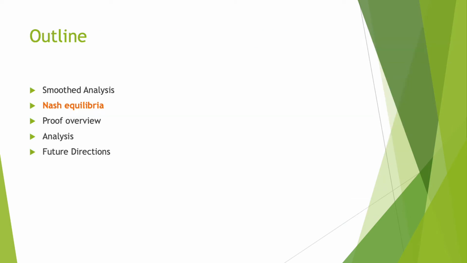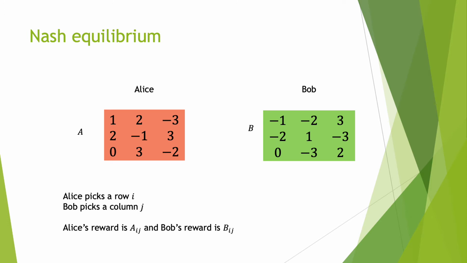Now that we've discussed smooth analysis and smooth complexity, let's move on to discussing Nash equilibria. We start by defining a Nash equilibrium. In our context, we'll have a two-player bimatrix game. In this case, there are two players, Alice and Bob, both of whom have a set of strategies. Alice, in this case, has 3 strategies, and Bob also has 3 strategies. Alice will pick a row i, and Bob will pick a column j. And the reward will be the respective entries of their payoff matrices.